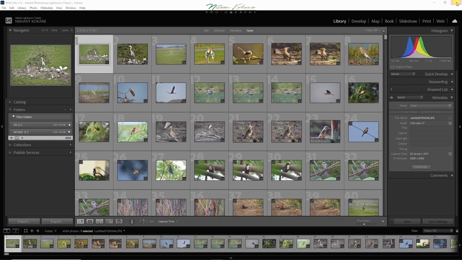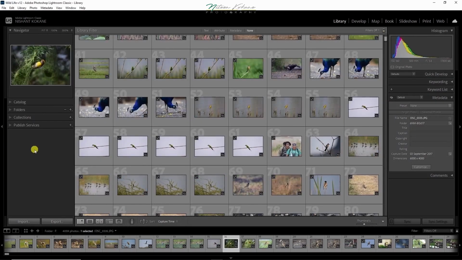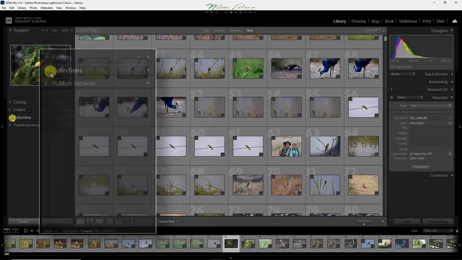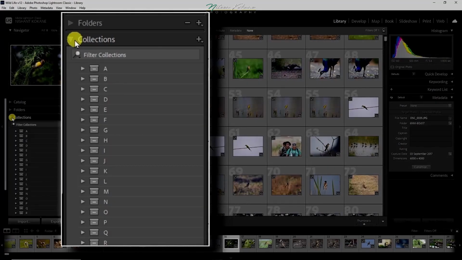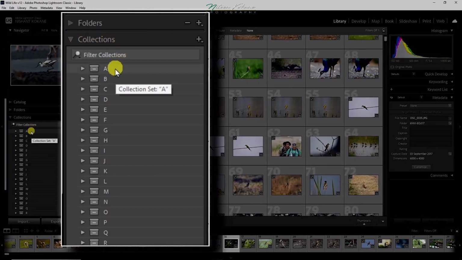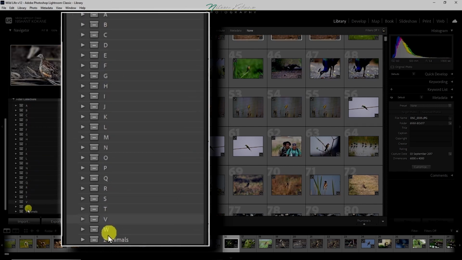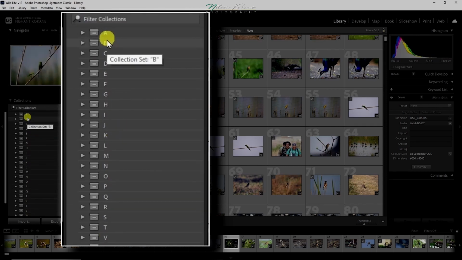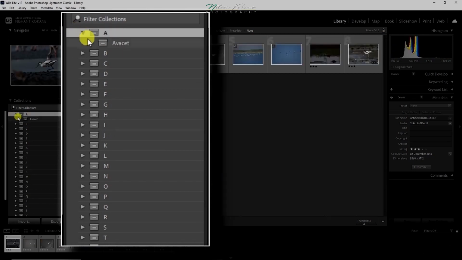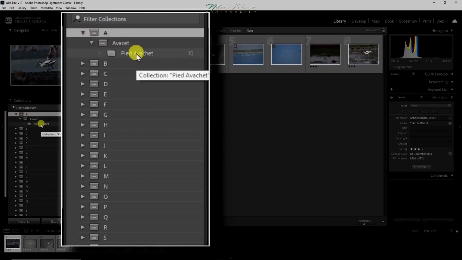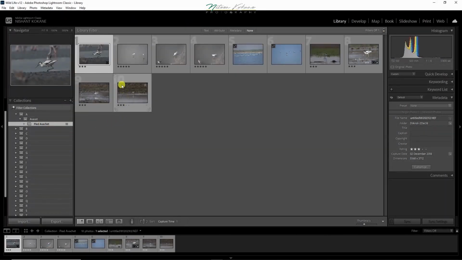Now we will see how I can see a particular species from all the folders on one click. This is made in collections. In collections, I have classified the birds alphabetically from A to Z. In the collection set A, I have kept the birds starting with alphabet A, and that is avocet, and I have pied avocet in this folder. There are 10 photographs from all the folders.